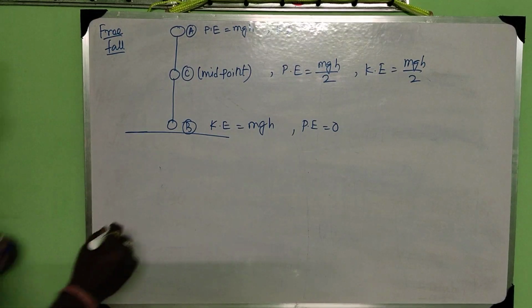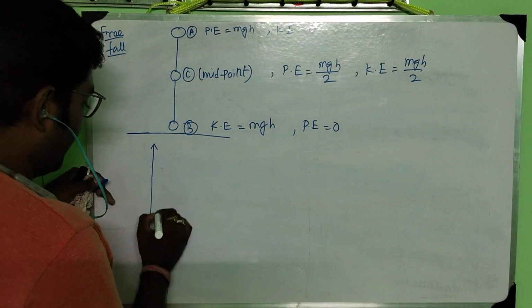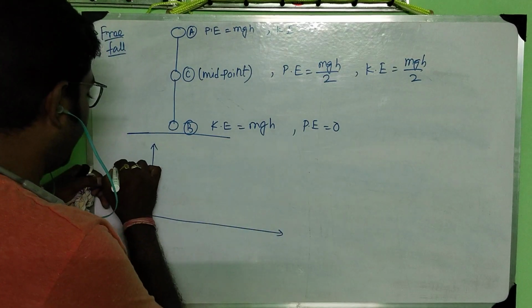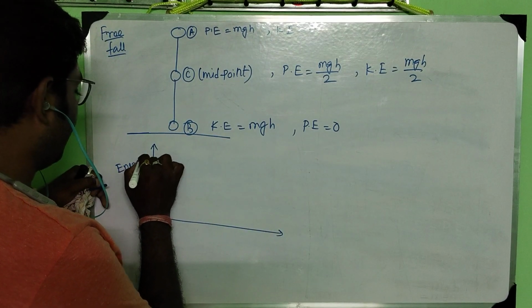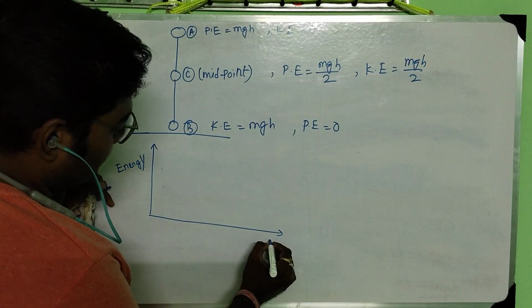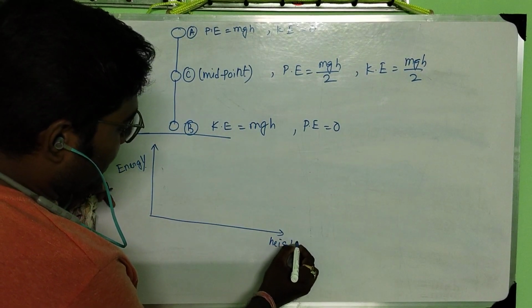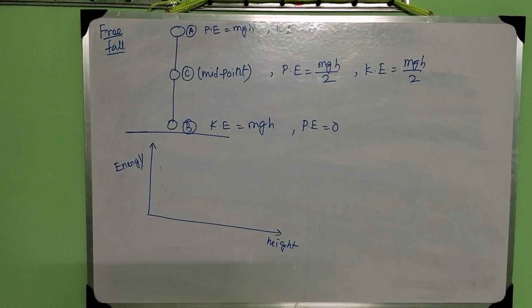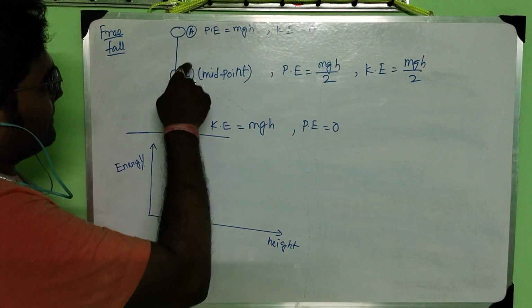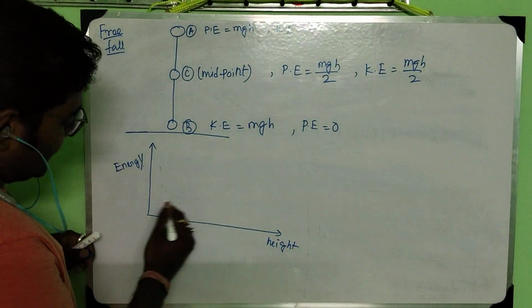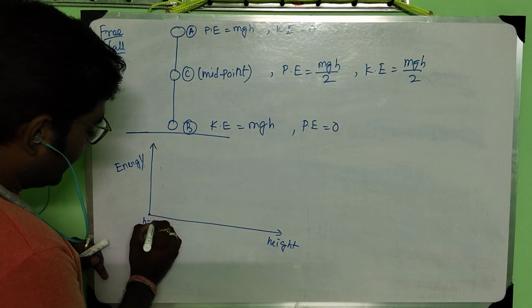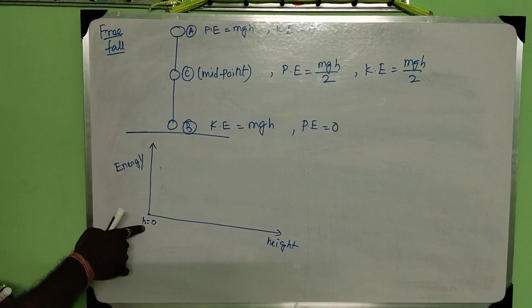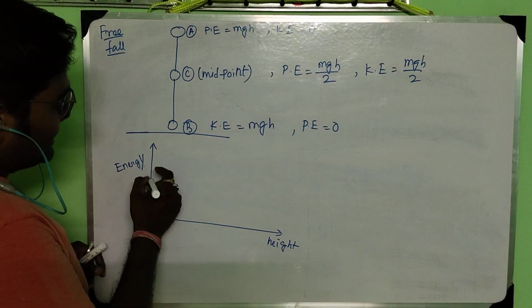Now we will draw the energy versus height graph. Now see, if I want to plot the energy versus height graph, initially when the height is 0, at the origin, at this position all the energy was kinetic energy.